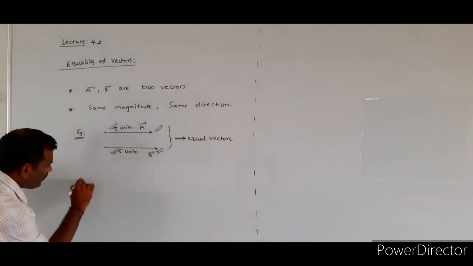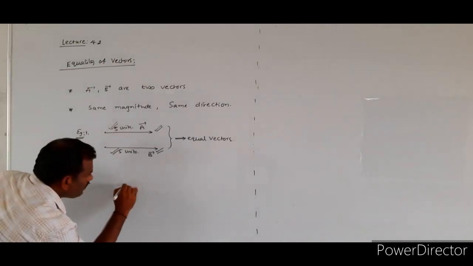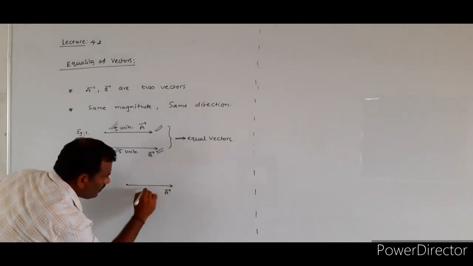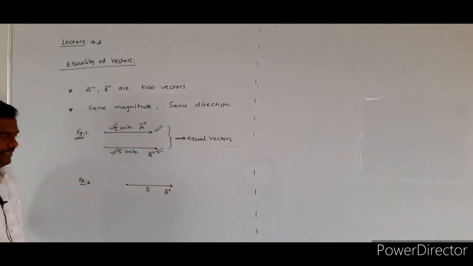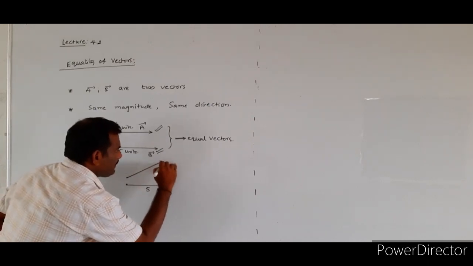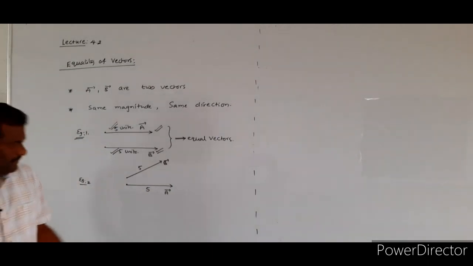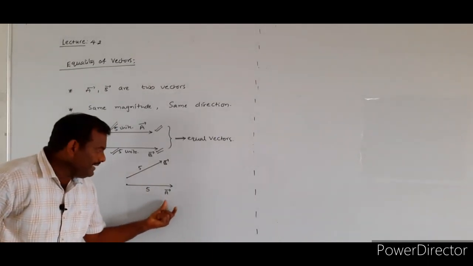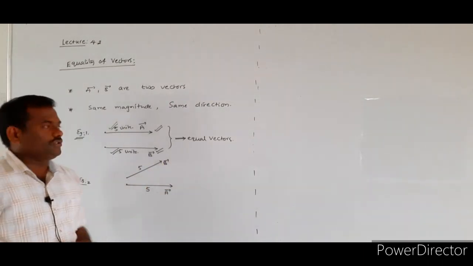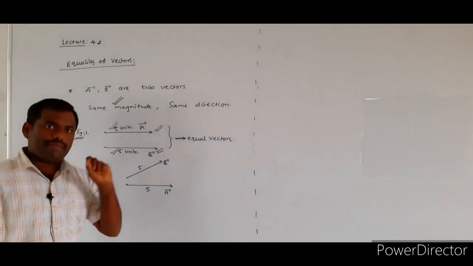Suppose we consider one more example, example 2. In this case, I consider the first vector, vector a bar, whose magnitude is equal to 5 units. I consider the vector b bar. It also has a magnitude of 5 units. The first vector a bar has the same magnitude, and b bar also has the same magnitude. The first condition is verified: those two vectors have the same magnitude.